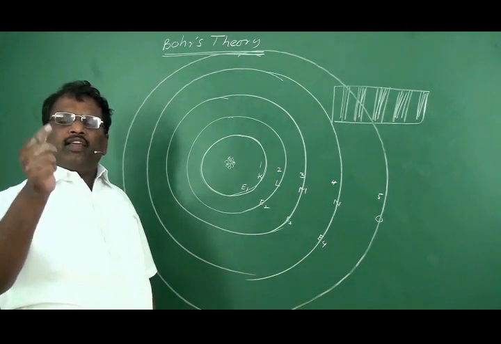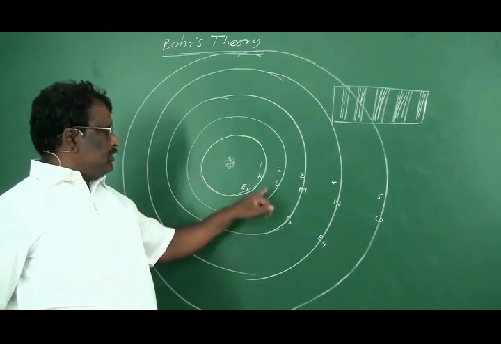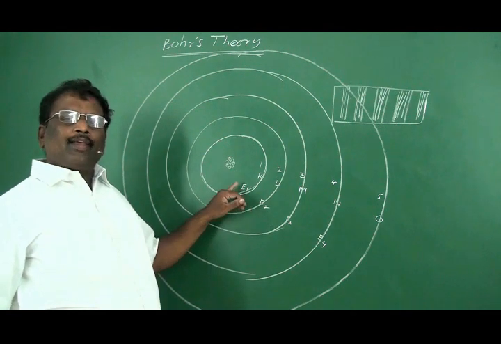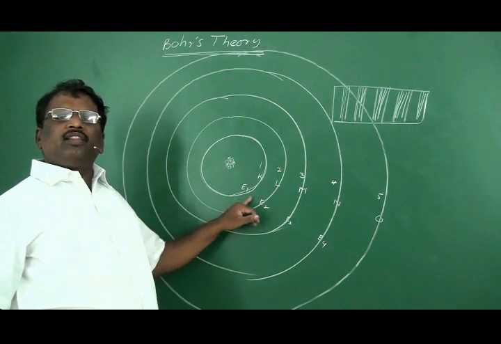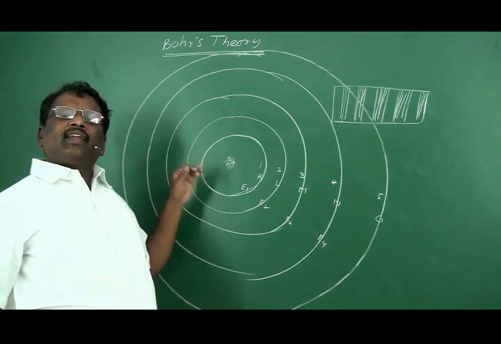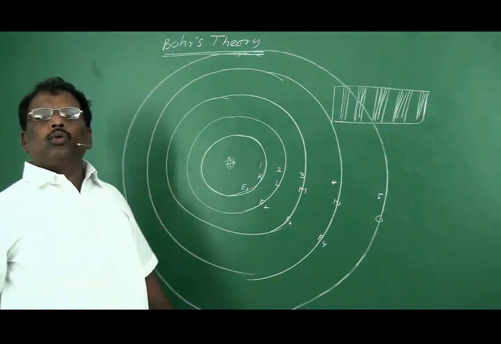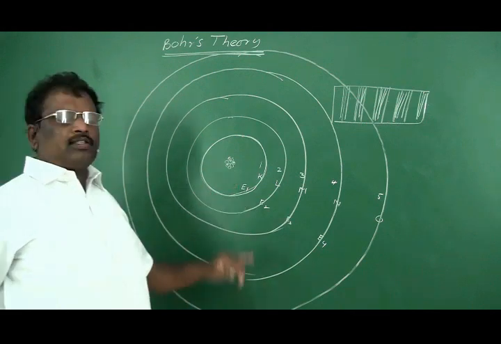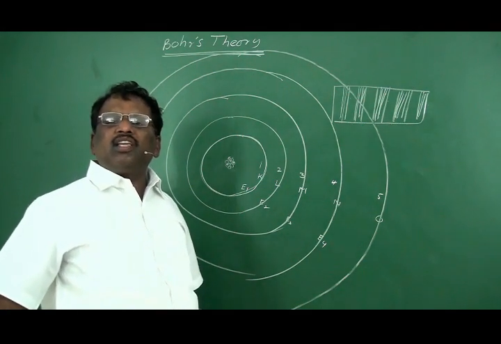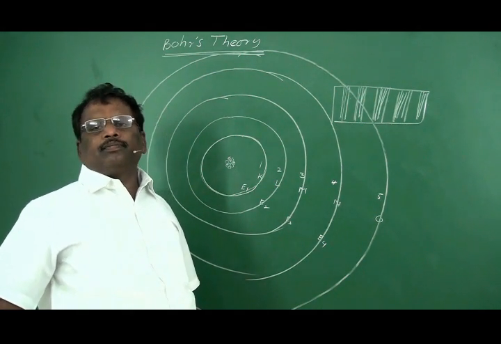Electron will revolve in this energy level, this orbit. As long as the electron is revolving in this energy level, it neither loses energy nor gains energy on its own. That's why these energy levels are called stationary energy levels.